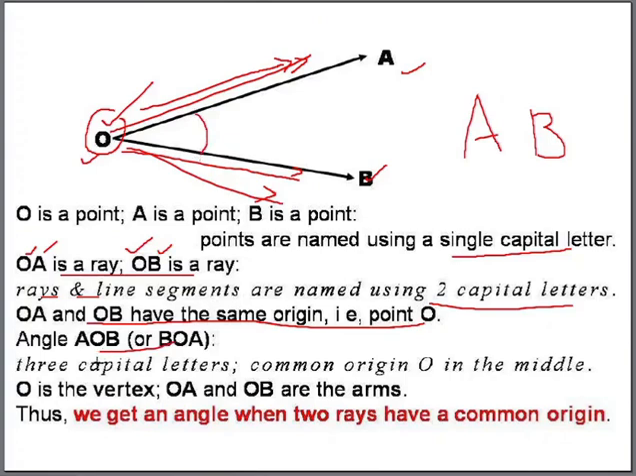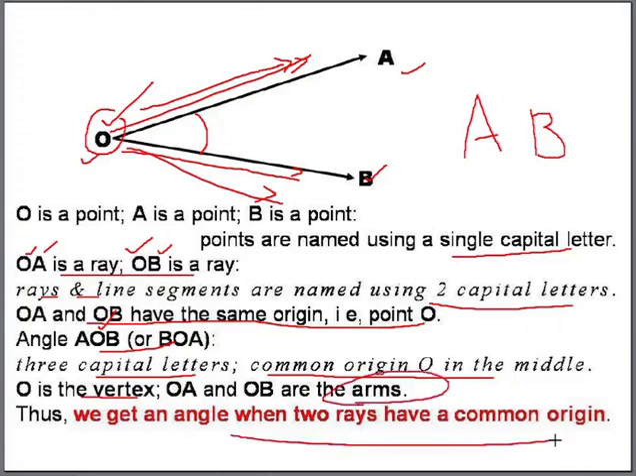Three capital letters, AOB or BOA. Note that the common origin O is in the middle. O has to be in the middle. You can say AOB or BOA. The first and the last letter could be interchanged, but the common origin, that is O, has to be in the middle. O is called the vertex, and the two rays OA and OB are called the arms. Thus, we get an angle when two rays have a common origin.